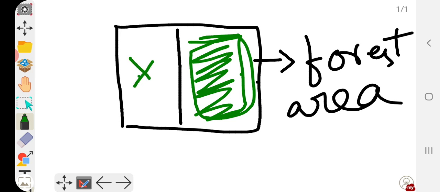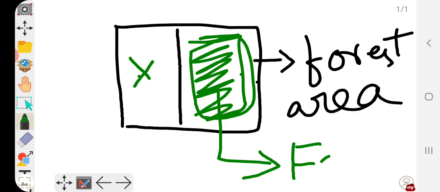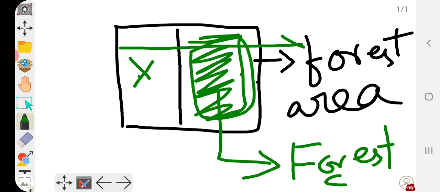This part has been deforested, but this part is still left, it has not yet been degraded by deforestation. So this is termed as forest cover, and this whole is termed as forest area.